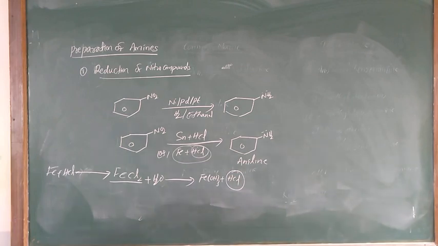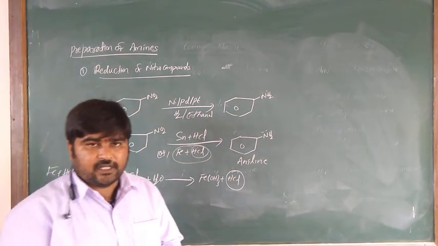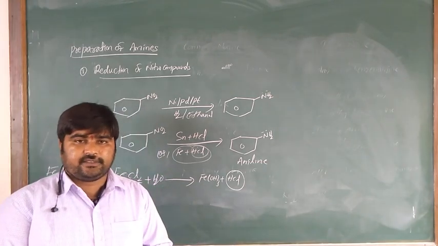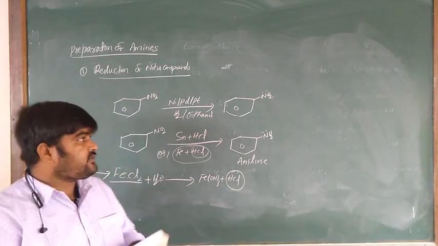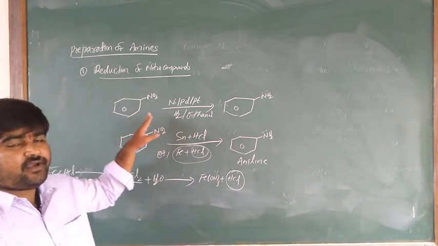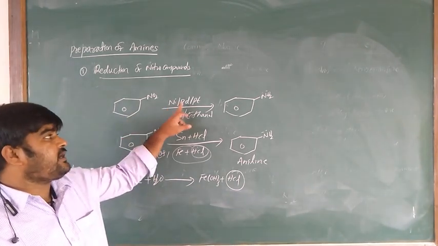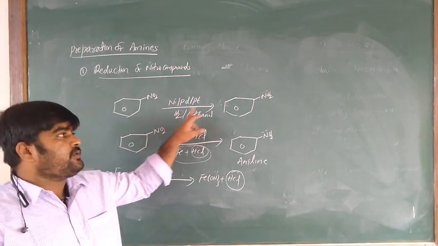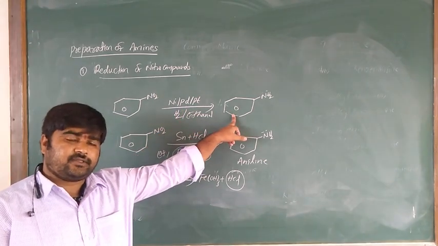Next one is ammonolysis of alkyl halides. Is it clear what I am saying? So reduction of nitro compounds: nitro compounds in the presence of finely divided catalysts such as nickel, palladium, platinum, hydrogenated, produce the anilines. Simply we have to write this.